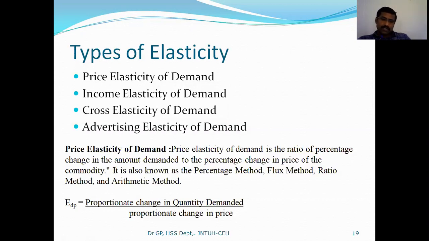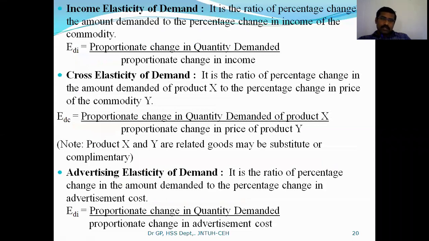That is why, in the formula you can see, proportionate change in quantity demanded divided by proportionate change in price is considered price elasticity of demand. In such a way, you can see the other cases also. Here, income elasticity measures the demand responsiveness to an income change. Earlier, in the price case, there is an inverse relationship. In the income case, it is a parallel relation. If income increases, the product demand also increases, because I intend to buy more when my income increases.